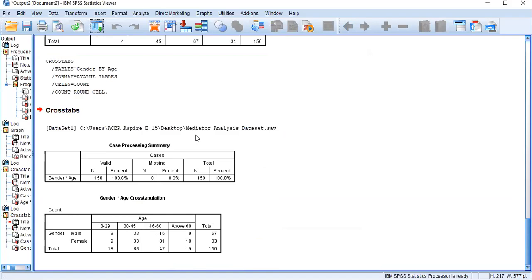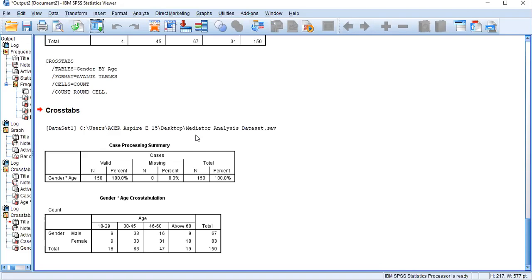Now we are going to the second stage, the most important stage in your questionnaire analysis: the reliability and validity tests. Please remember, reliability and validity tests are applicable if you are using scale-type questions. I'm repeating again: validity and reliability tests are applicable if you are using scale-type questions.